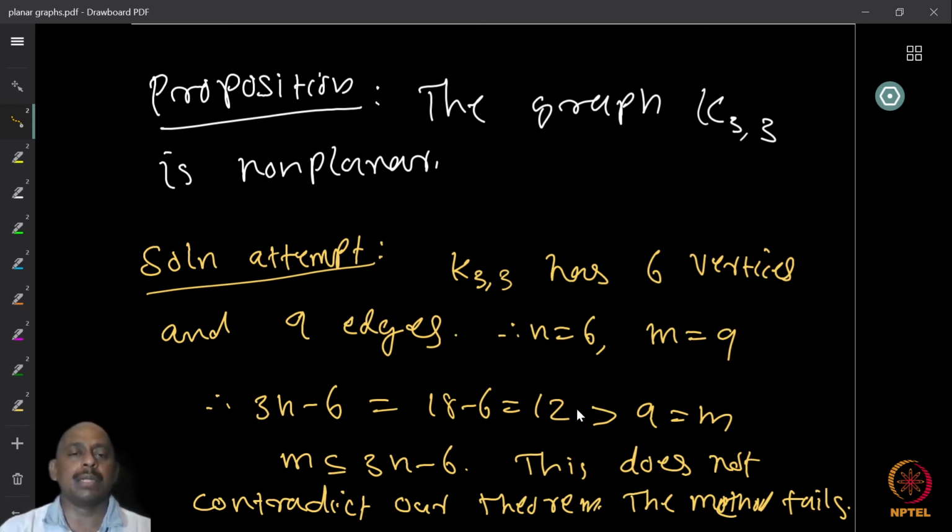Now, how do you go about proving K33 is not planar? Obviously, the number of edges is not going to help by directly using this formula. Can you think of something about K33 and how you can improve upon this? Okay, so think about this for some time, and then we will look at the proof.